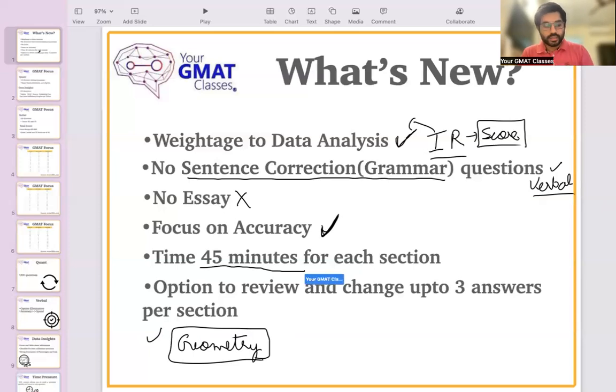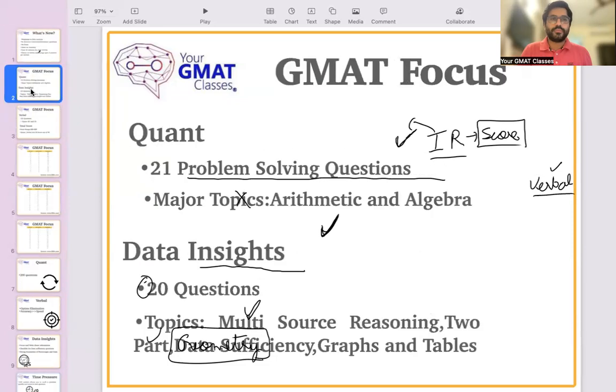And finally, this is something very interesting which I'll go into in detail in the later part of the session: you have the option to review and change up to 3 answers per section, which was not allowed in previous editions of the GMAT. So this has a very specific advantage and some traps, which I will get into. So let's just quickly go through the